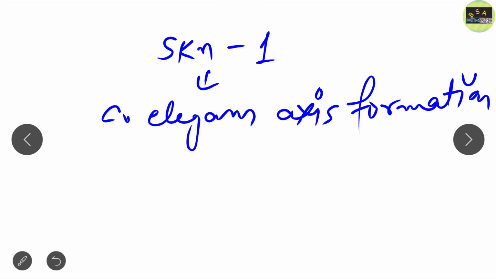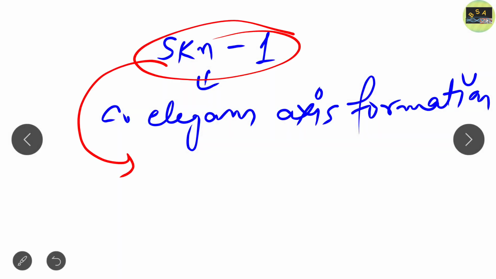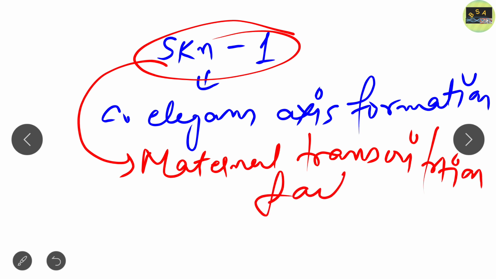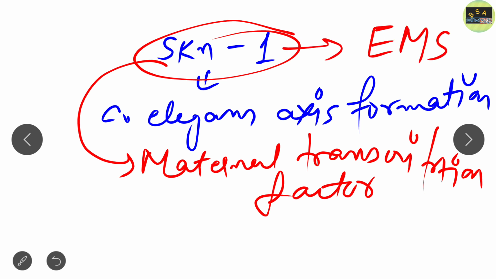So what is this skn-1? It is nothing but a maternal transcription factor. This skn-1 controls the fate of the EMS cell.